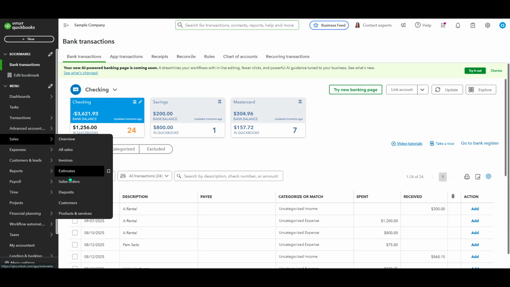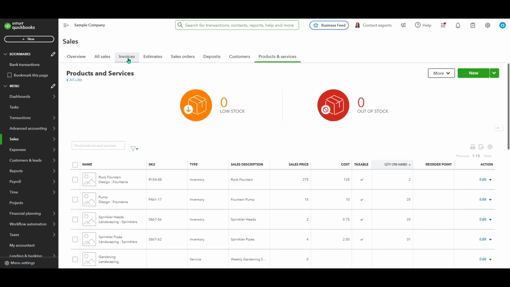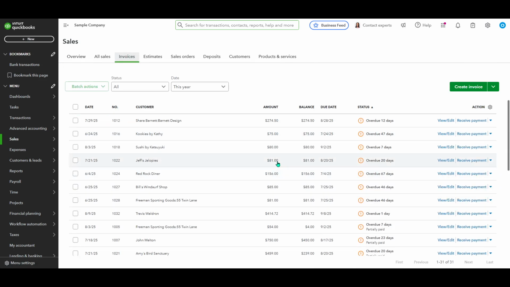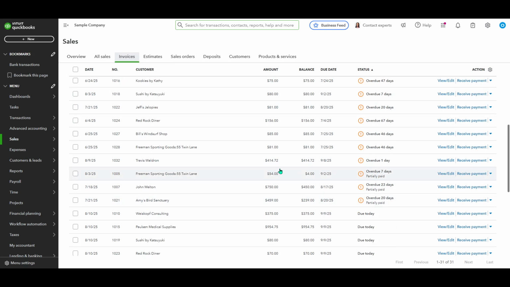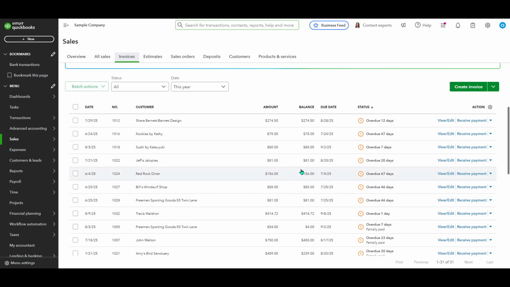Once you're in the sales section, you'll notice several tabs at the top. Navigate over to the Invoices tab. Here, you'll find a list of all your invoices, which are crucial documents summarizing the sales transactions between you and your customers. As you scroll through the list, find the specific invoice where you have received a partial payment.